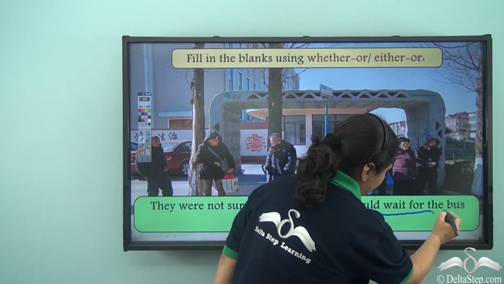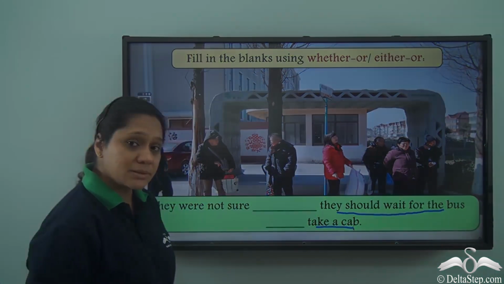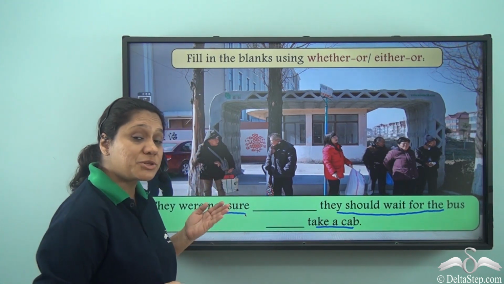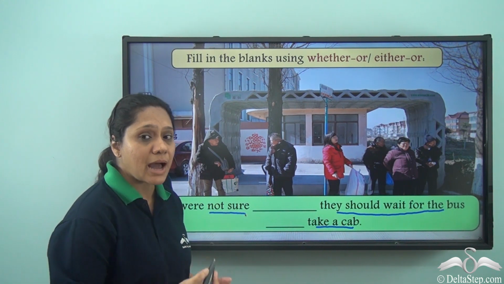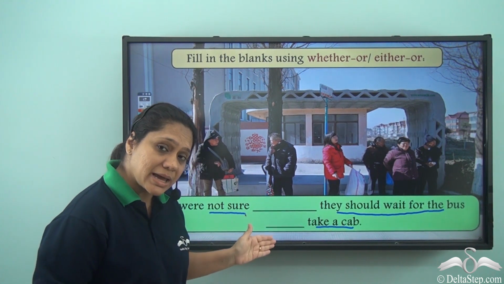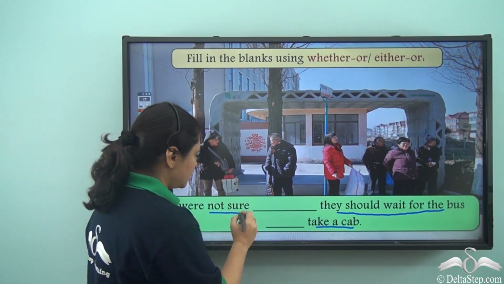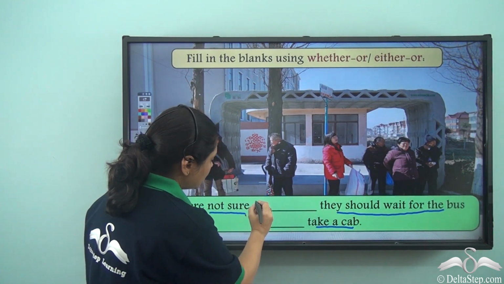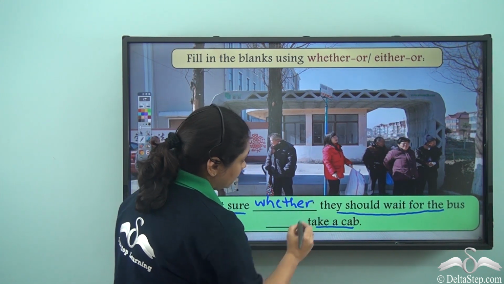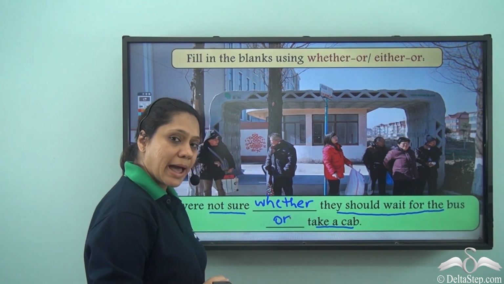They should wait for the bus, take a cab. They are the two alternatives. But this sentence also has not sure, which means what? That there is some doubt, some confusion which is being shown in this sentence. So what do we use in such a case? We use whether or. So the answer will be they were not sure whether they should wait for the bus or take a cab.